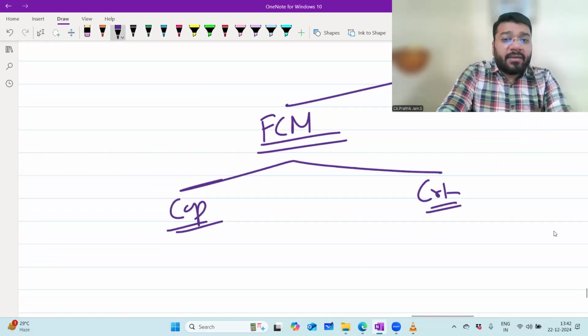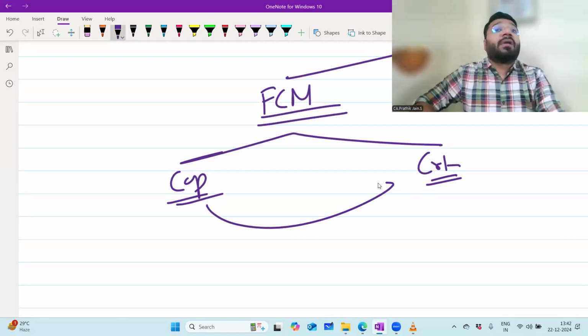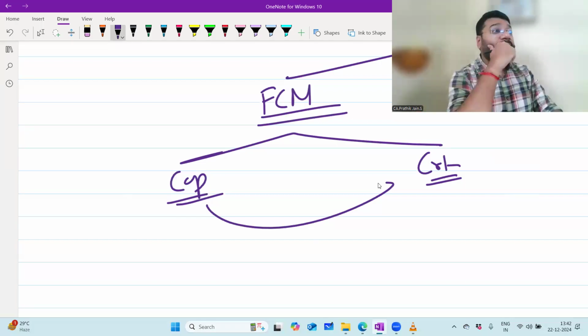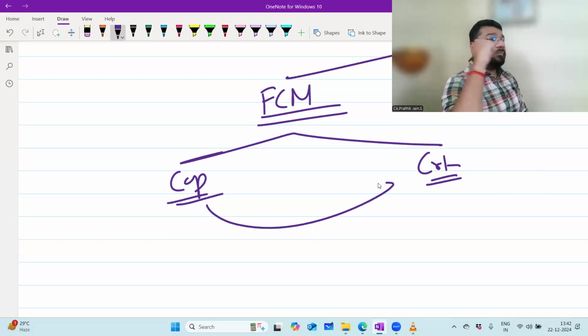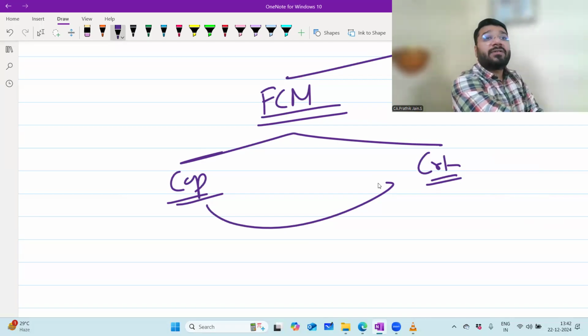Now please tell me, in the fixed capital method, in which of these two ledgers, capital account or current account, will the additional capital come? Capital account. And where will the drawing against capital come? Capital account. And these two pieces of information are important for me to calculate IOC, interest on capital.